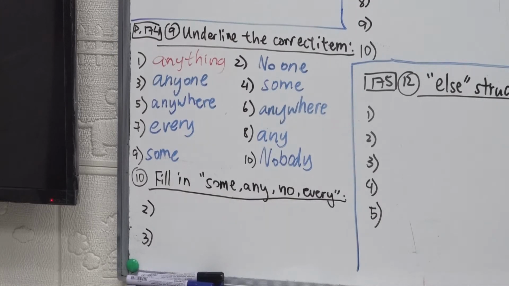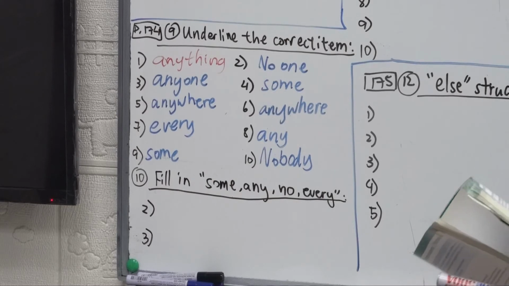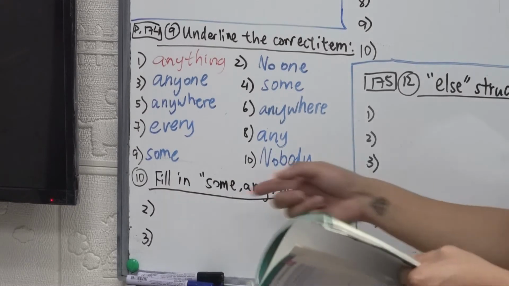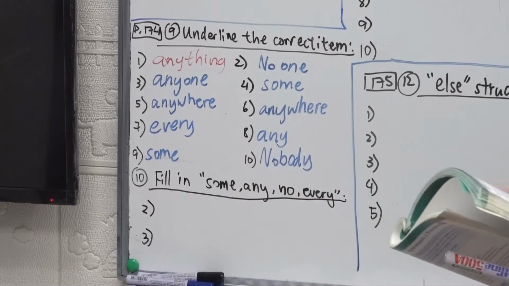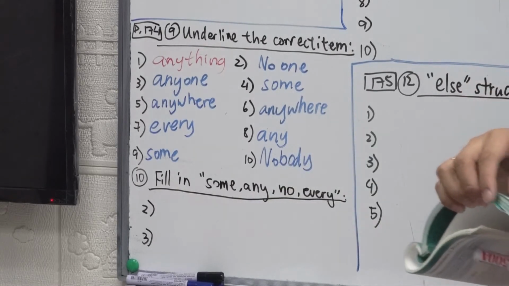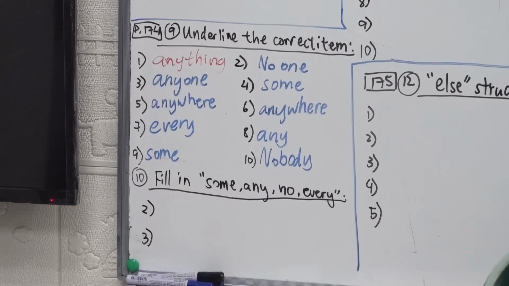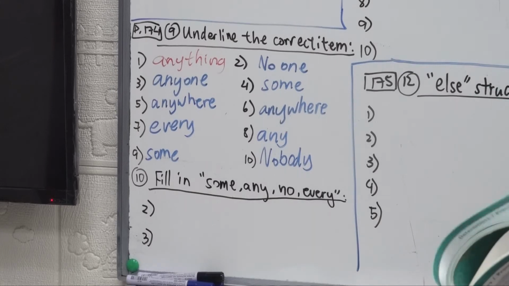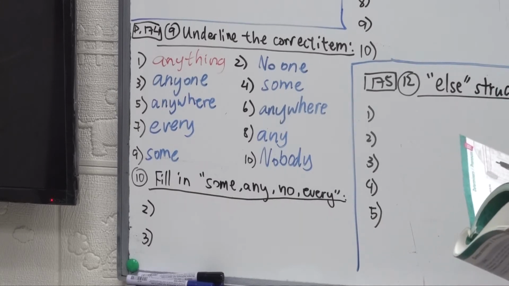Blank knows that the sky is blue, but few people know why. So is it somebody knows the sky is blue? Anybody knows the sky is blue? Nobody knows the sky is blue, or everybody knows the sky is blue. What do you think? Right, everybody.